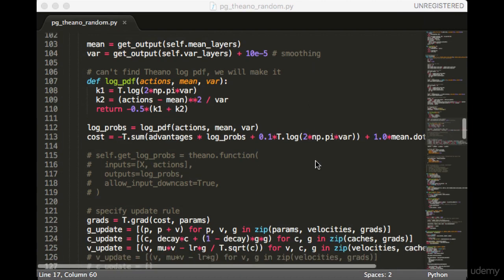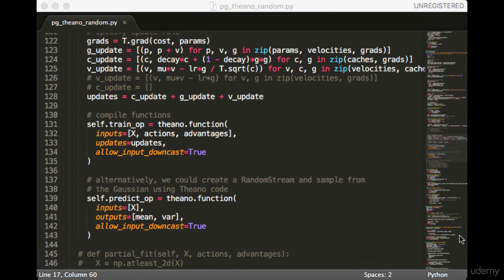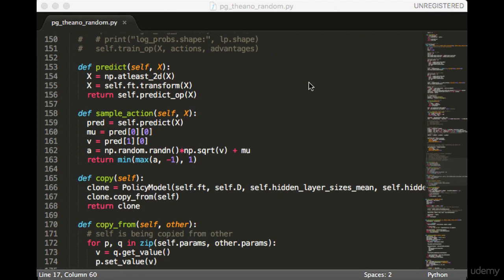Next, we specify the update rule. This is the same as before. You can choose between different types of optimizers by commenting things out. Finally, we compile the train op and the predict op. Notice how the predict op now returns both the mean and the variance. Next, we define the predict function. This will return both means and variances, of course.